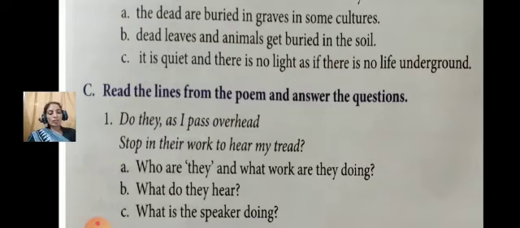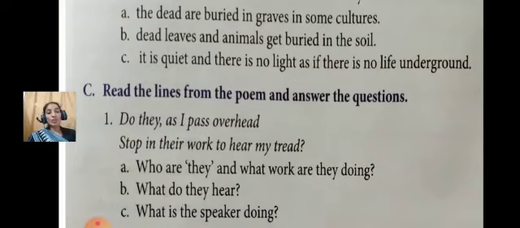Children, you can read question number 4 from your books. I'll read it once again. The underground has been called the country of the dead because option C is the correct option. It is quiet and there is no light, as if there is no life underground.